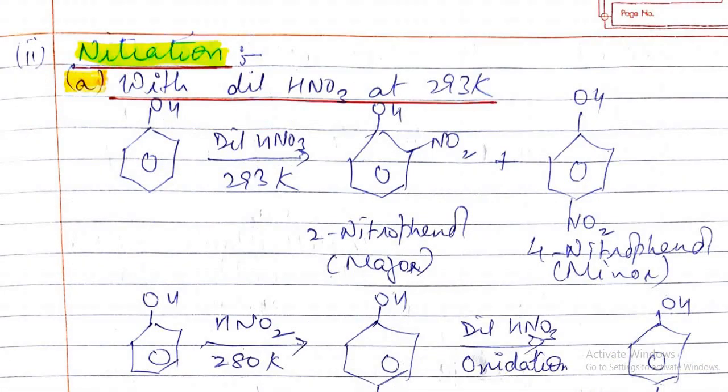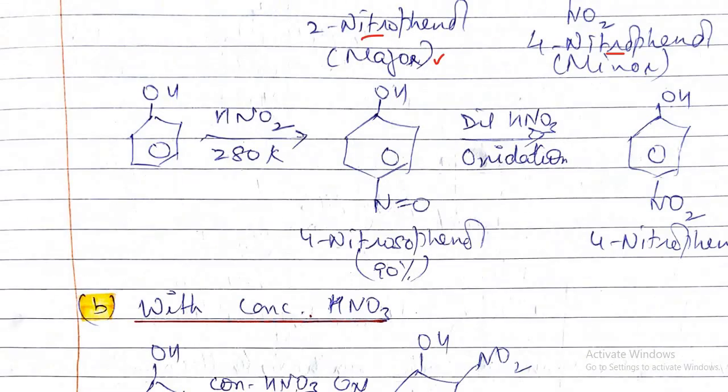In nitration, if we use dilute nitric acid at 293 Kelvin, then only ortho and para products are formed. That is, we get 2-nitrophenol and 4-nitrophenol. In this, again, 2-nitrophenol is formed in major amount. So when it is treated with dilute nitric acid, we get ortho and para products.